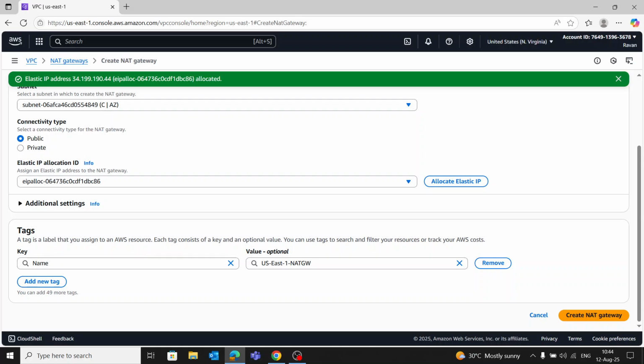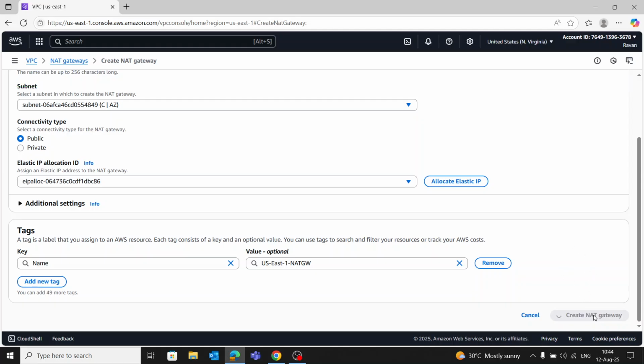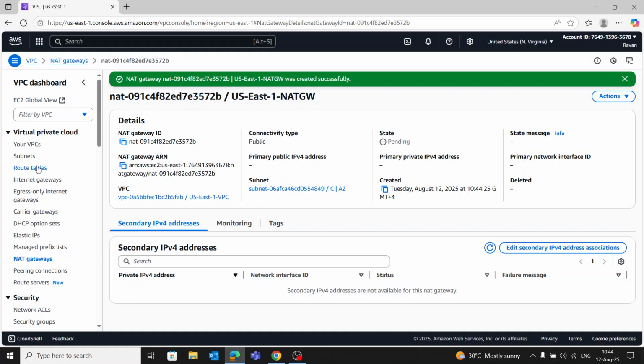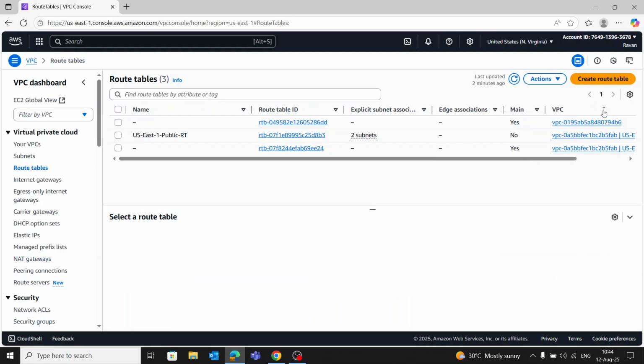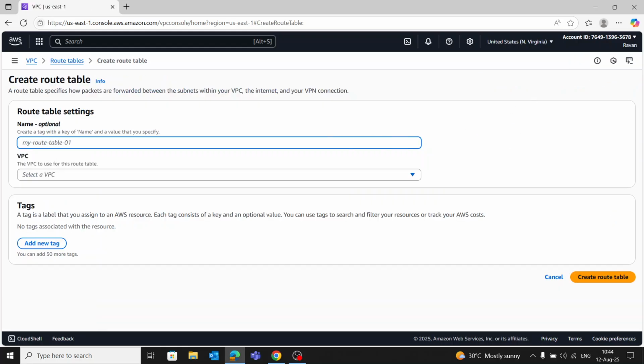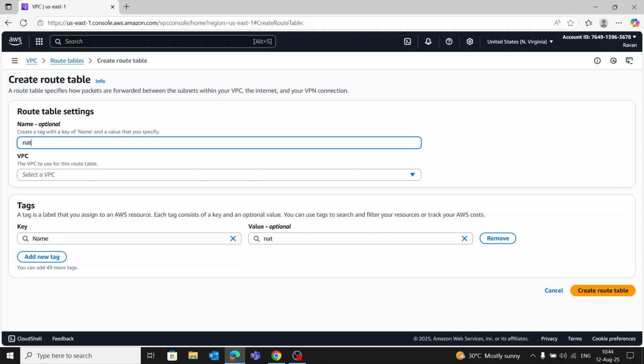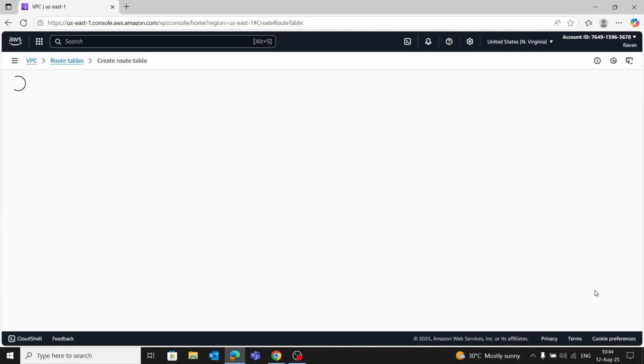Create a route table for the private subnets. You should first create the NAT gateway. Now go to route tables, create route table, select VPC, create route table.